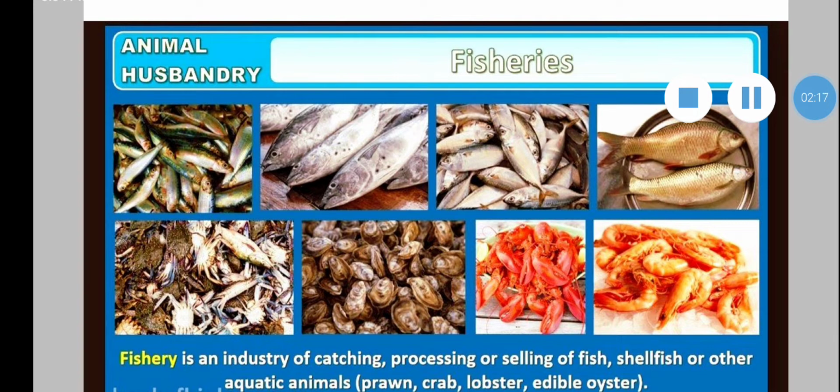Fisheries. Fishery is a branch of applied biology which deals with the catching, processing, fish farming and marketing of fish and other useful aquatic animals such as prawns, lobsters, oysters, mussels and crabs.